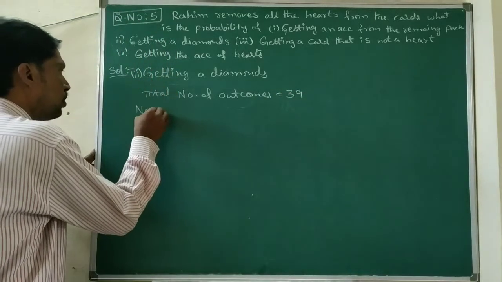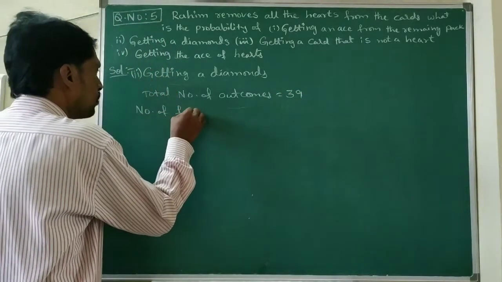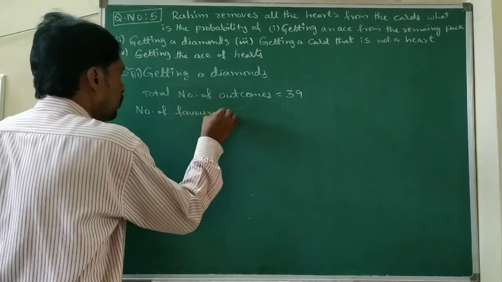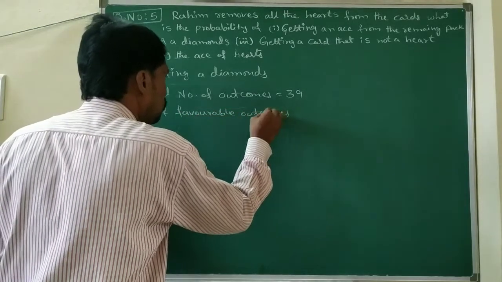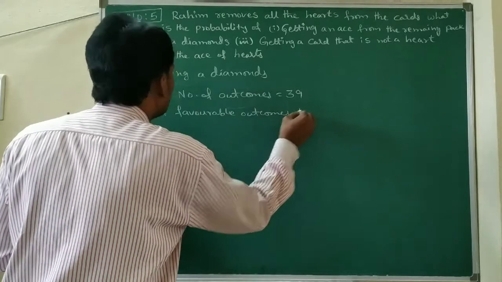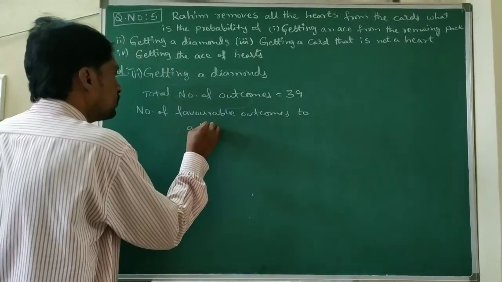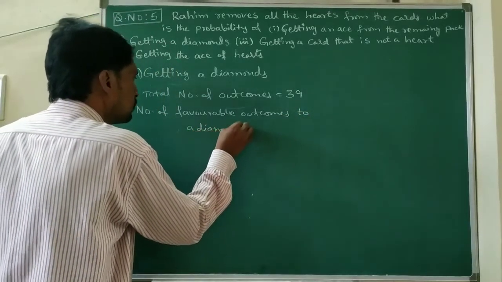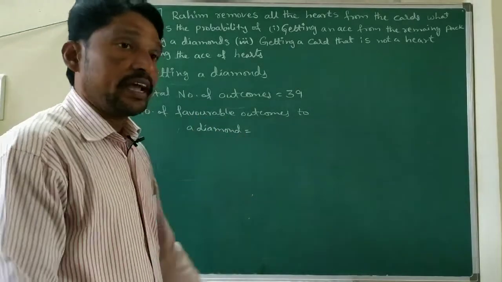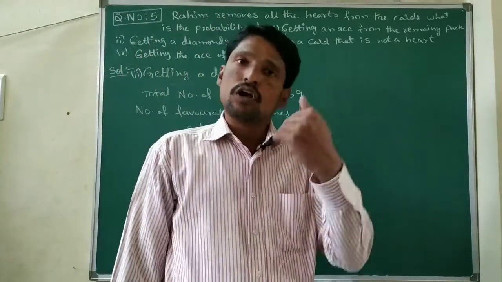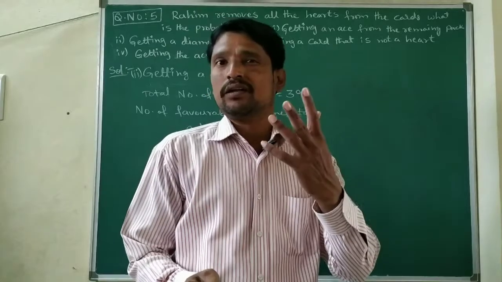Number of favorable outcomes to a diamond. How many favorable outcomes to a diamond?